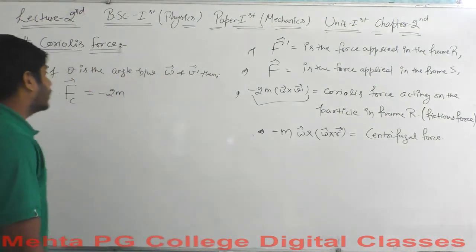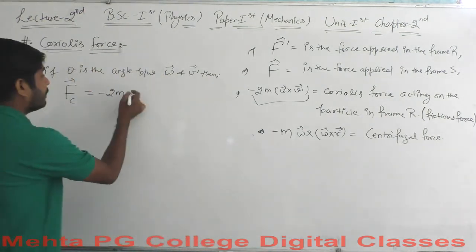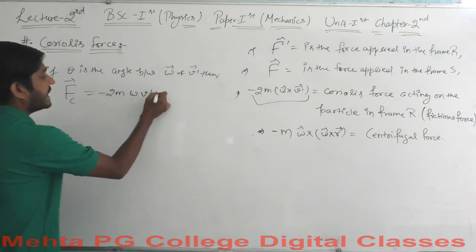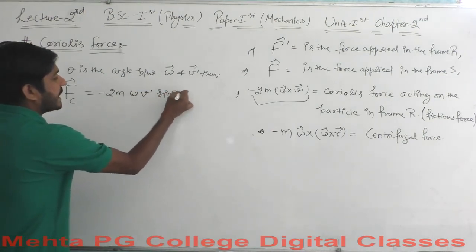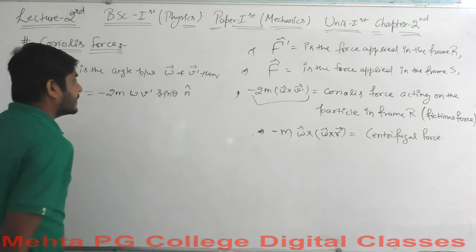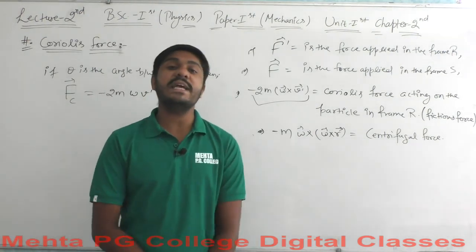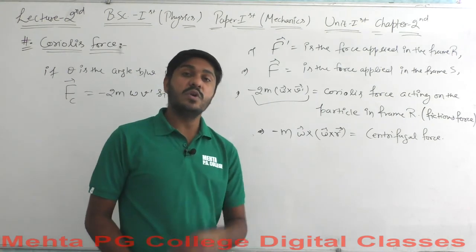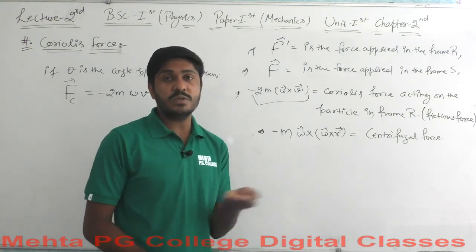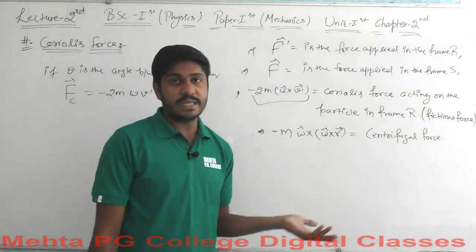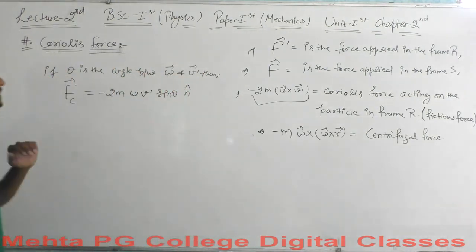Okay, so this is minus 2m omega v dash sine of theta, and we get a unit vector n cap, which shows the direction, normal to the surface and normal to the face where the force is acting. Okay, so this is it. Fc is equal to minus 2m omega v dash sine of theta n cap. Okay, so this is the Coriolis force here.